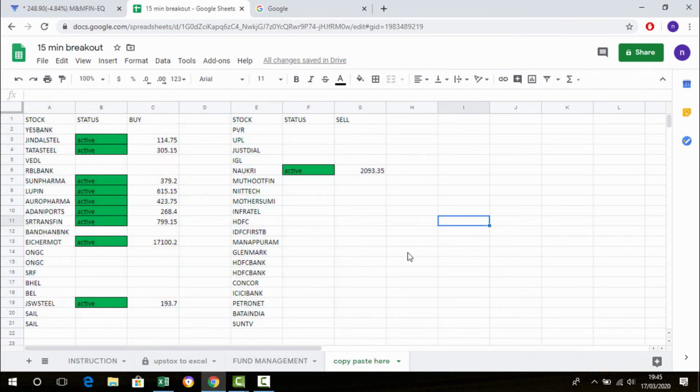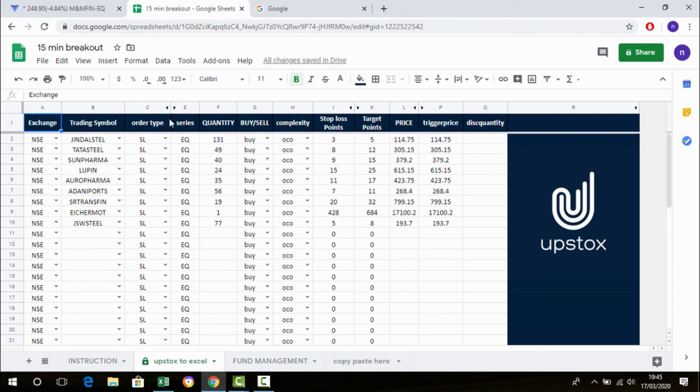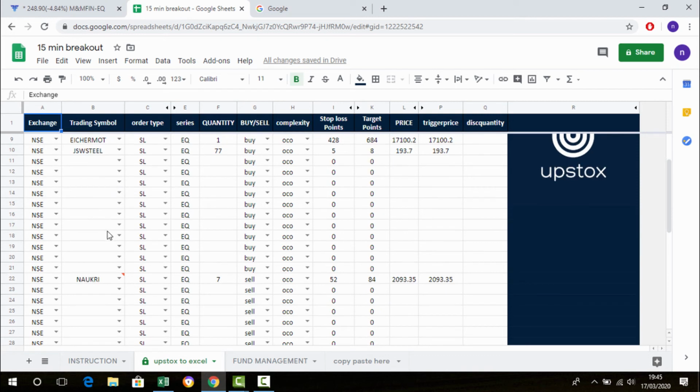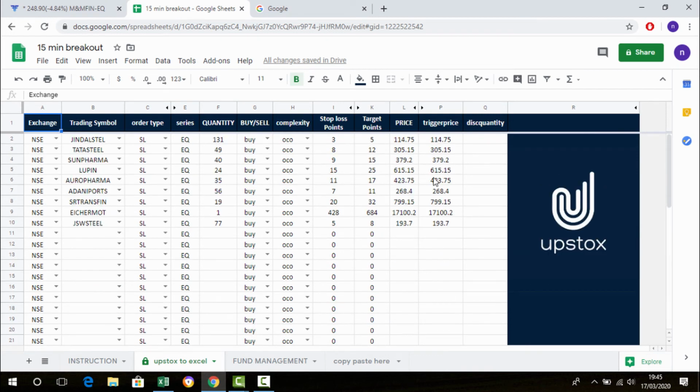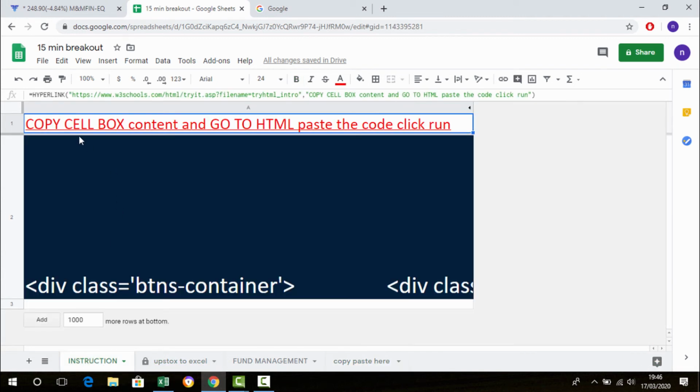Then you just go to fund management. You can set the fund management here. Here I have set it to 50,000 and 10 times leverage. That's it. Then you can go to the Upstox Excel. See, it automatically selects the quantity based on your fund management system. It will calculate the quantity, and you can see the stocks. You don't need to check this tab. You just copy and paste here.